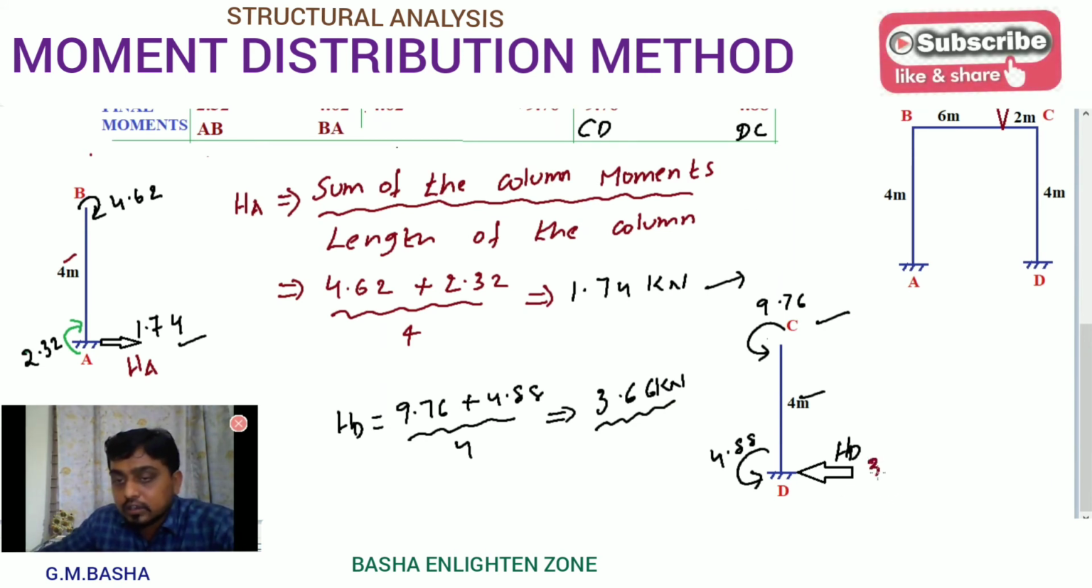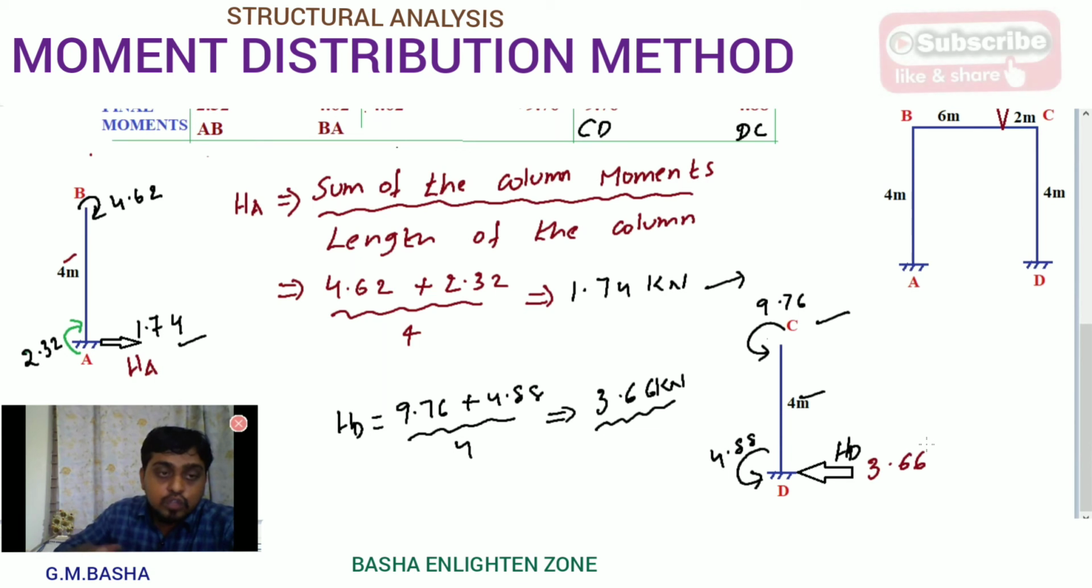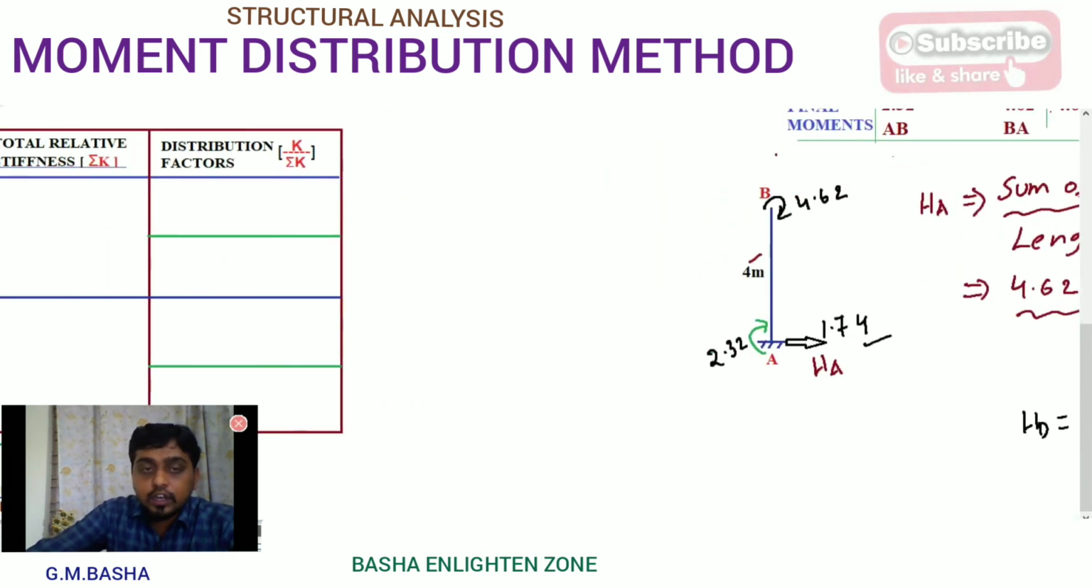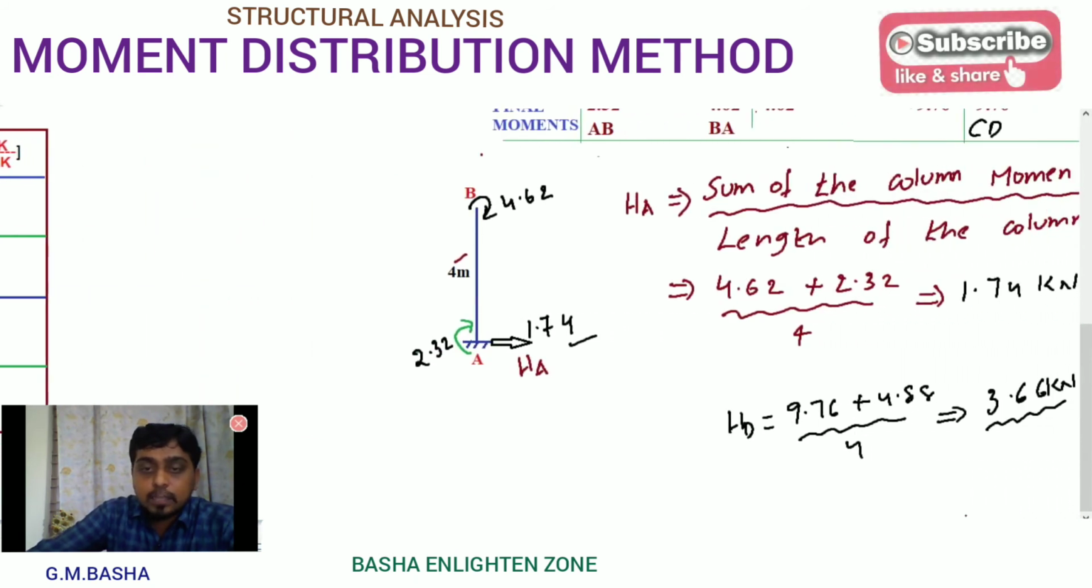See here, 3.66 kilonewton. Here I am taking one acting towards right and another acting towards left. If you sum these two, you will get the final value directly. See here, HA will be 1.74, HD will be minus 3.66. If you add these two, HA plus HD.